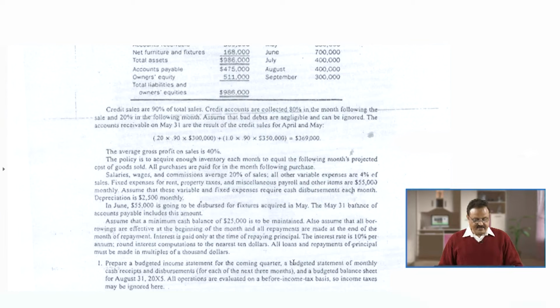But in this case, operating expense information is given to us separately very clearly. These expenses are given to us like that salaries, wages and commission average 20% of sales. All other variable expenses are 4% of sales. It means if these expenses are separately given to us, making all the operating expenses, this 60% of the cost of goods sold, we have to assume as only the cost of raw material. So, it will be the total cost, 60% will be the cost of raw material plus other operating expenses, that is salaries, wages, commission and other variable expenses. So, this total will become the total cost of goods sold.